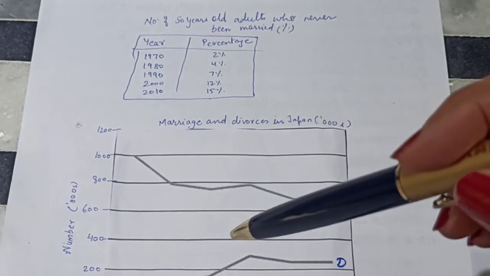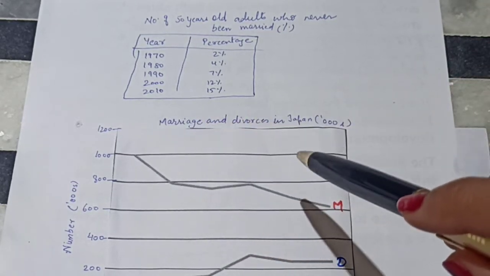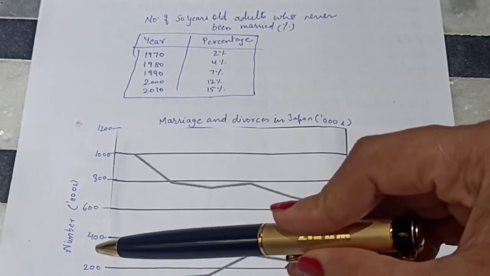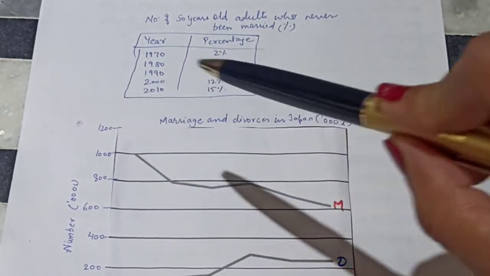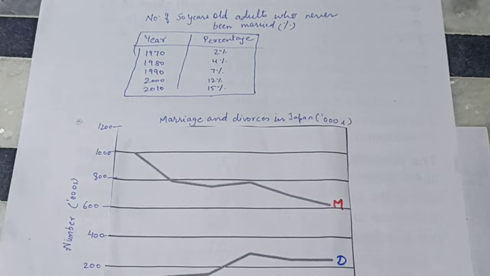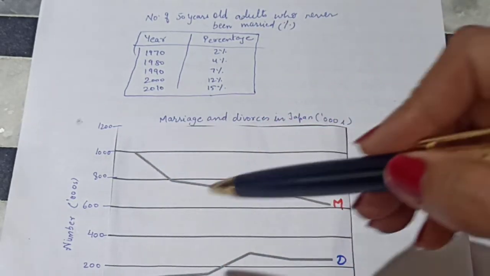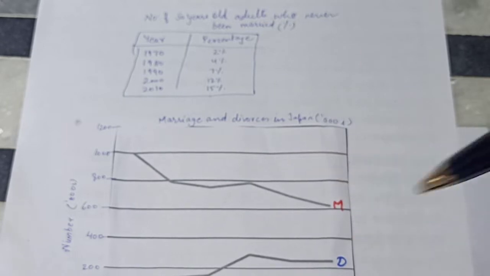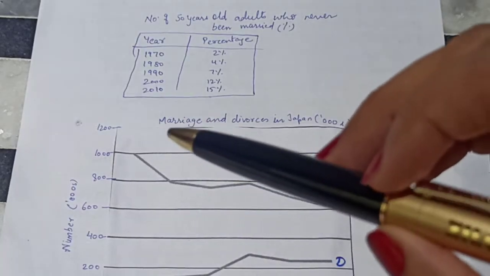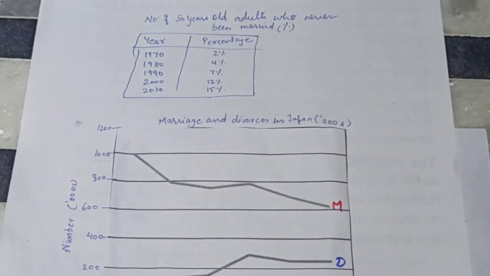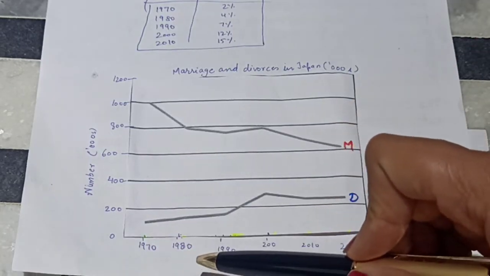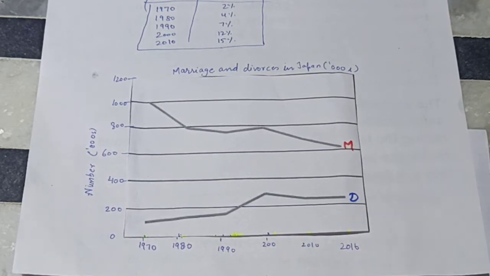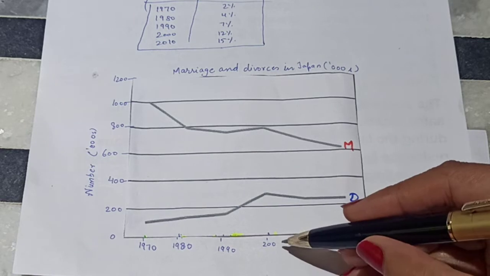And the second is the line graph, which is representing marriages and divorces in Japan in thousands. So this is 200,000, 400,000, 600,000, 800,000, and 1,000,000. So this is now in millions. The first one is representing marriages and the second one is representing divorces. As we can see, marriages show a downward trend, whereas the divorce rate increased with the passage of time. And we are also given the years 1970, 80, 90, 2000, 2010, and 2016. So it is 2000. I need to add one more zero.